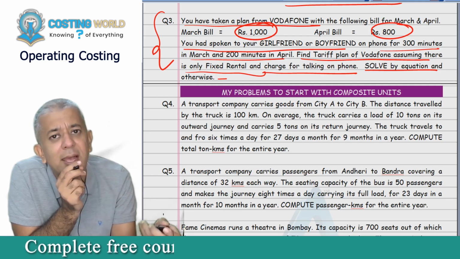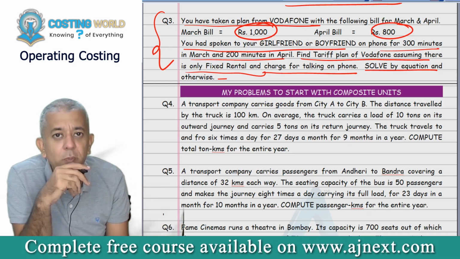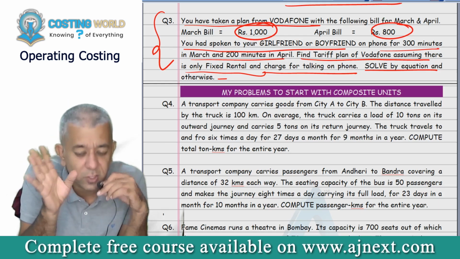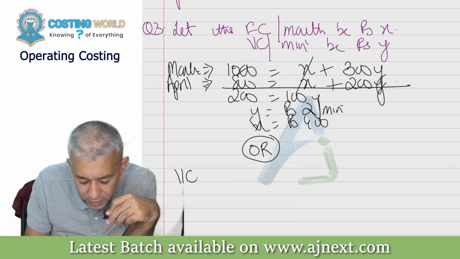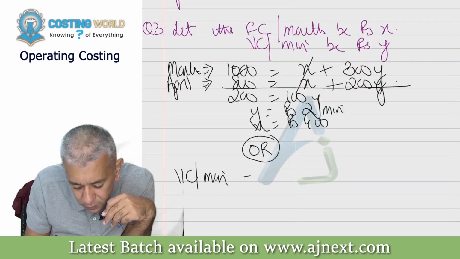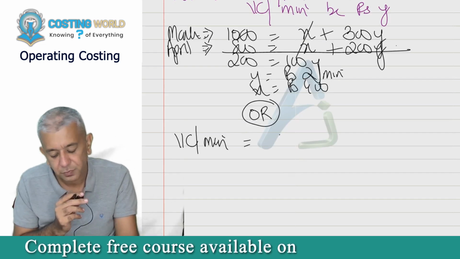This particular thing, you can substitute in any month, and you will be able to get your fixed cost. Okay, from now onwards, you are not going to be thinking X or Y, you are going to be doing something like this that I am doing right now. You will write down variable cost per minute is equal to, see whether this formula makes sense to you or not. Write down.